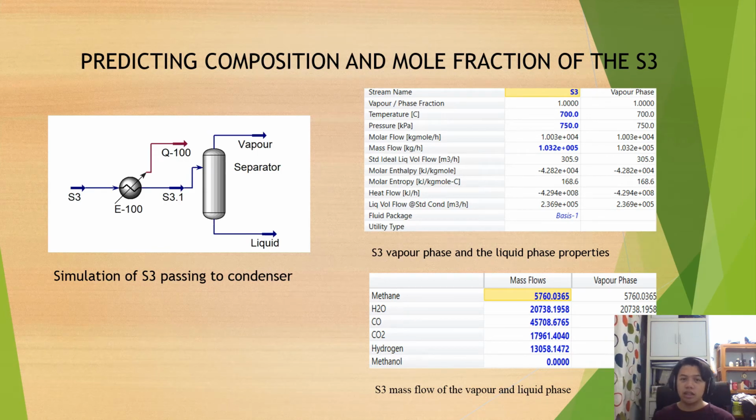Next, we are required to predict the composition and the mole fraction of S3. The left picture gives the simulation of S3 passing to the condenser, to the separator, and to S4 vapor and S5 liquid. The inlet has a temperature of 700 Celsius and a pressure of 750 kilopascal.